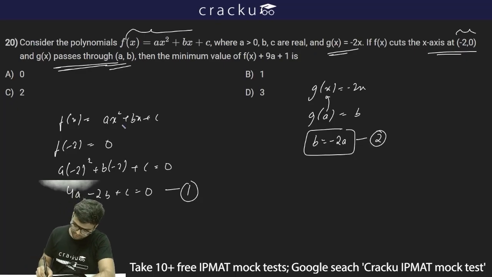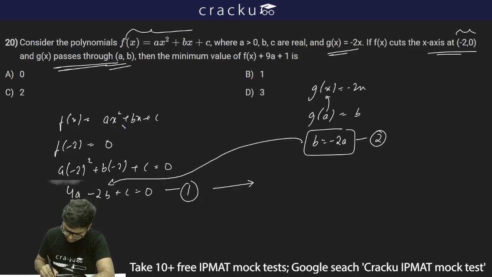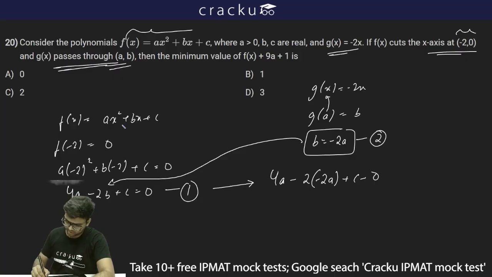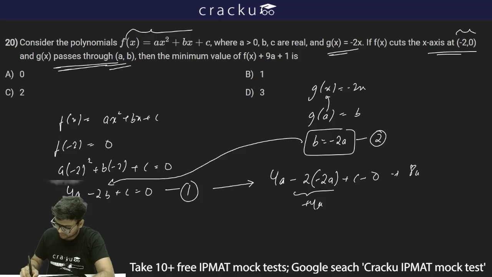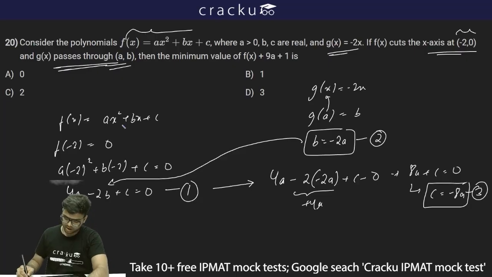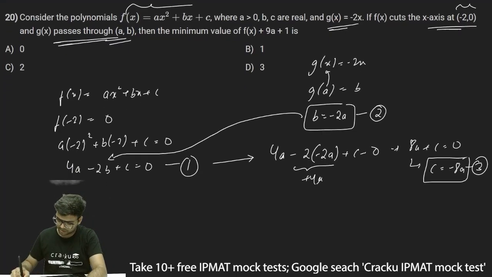Now if I put the value of b equal to minus 2a from the second equation into the first equation, what will happen? This will become 4a minus 2 into b, which is minus 2a, plus c is equal to 0. Now minus 2 into minus 2a is equal to plus 4a. So thus I can write 8a plus c is equal to 0, or c is equal to minus 8a. So this will be my third equation. Now I have got b is equal to minus 2a and c is equal to minus 8a. So what will my f(x) become?